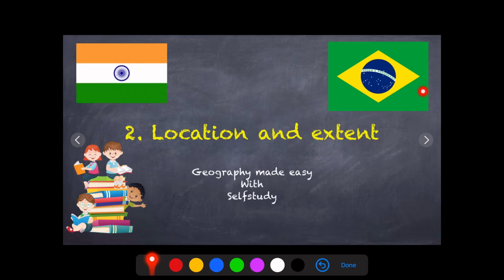Now, why India and Brazil only? Because they had the same condition in the past as well as the present situation, and there are quite similarities between India and Brazil. So, therefore, these two countries are there for our study. Okay, so let us study geography with Self Study.